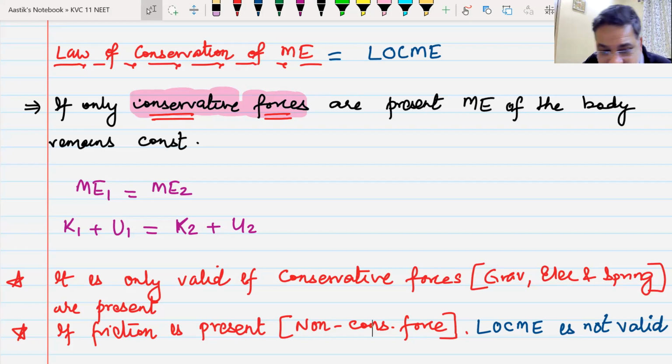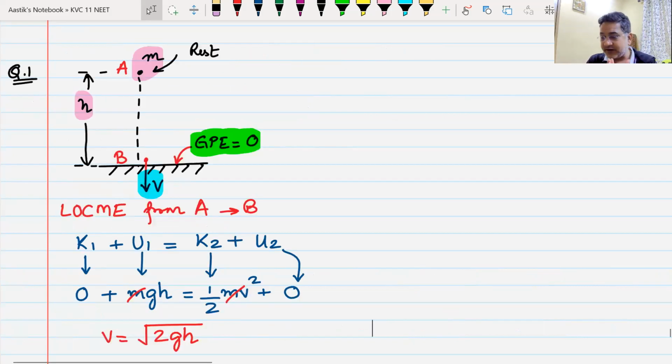But in most of the questions that you're going to see in your examination hall, friction would not be present, and we can apply LOCME straight away. We had seen one example also in which we had applied LOCME. This question we did, I think, in chapter number 1. Here in this chapter we did it by the work energy theorem. We again did it by the concept of LOCME, and we found out the velocity with which it strikes the ground.